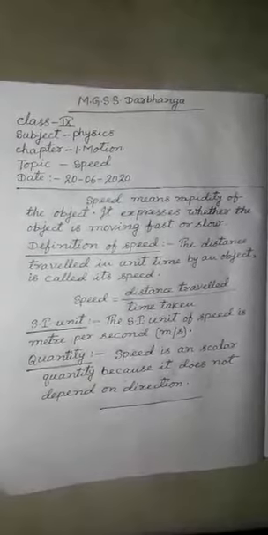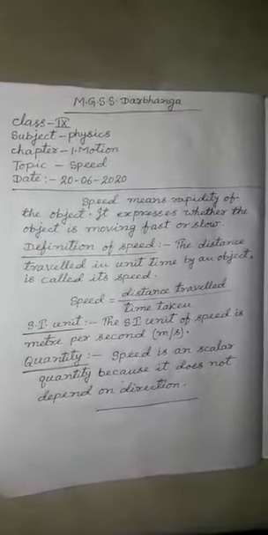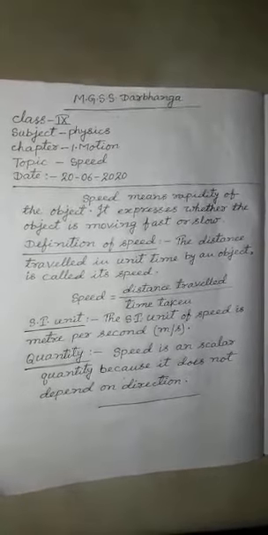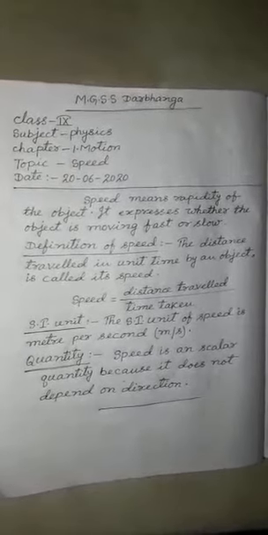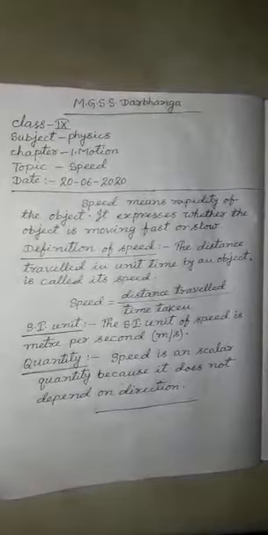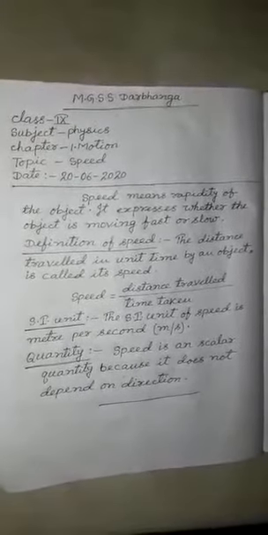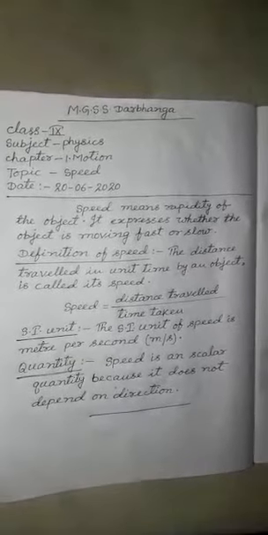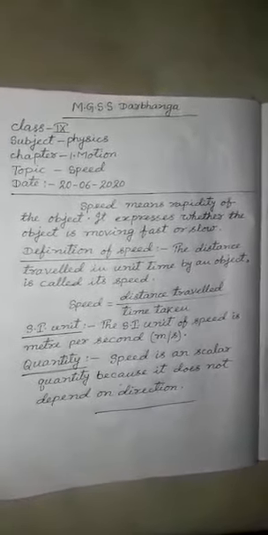It is not a vector, it is scalar, because speed does not depend on direction. It requires just magnitude, meaning numerical value. It does not require direction.